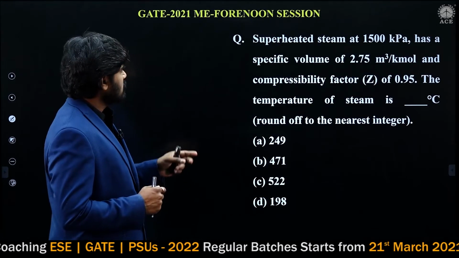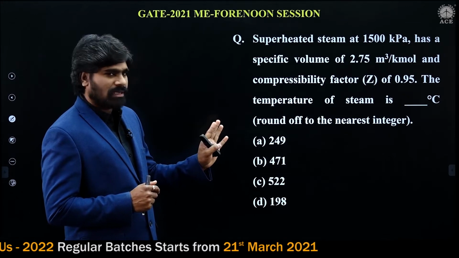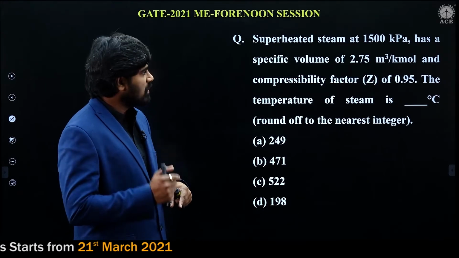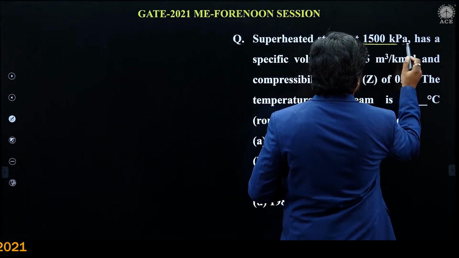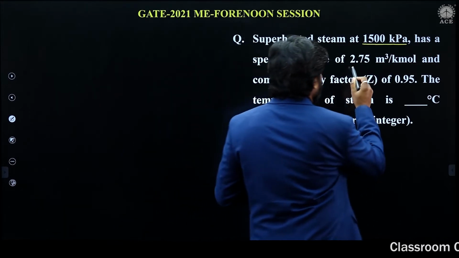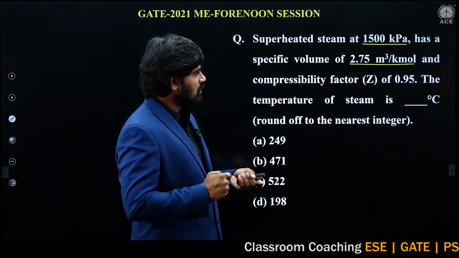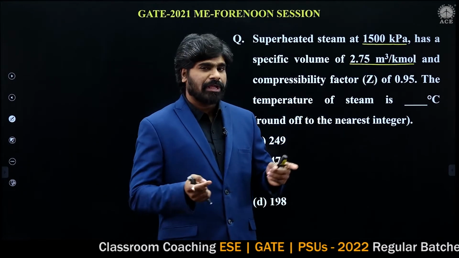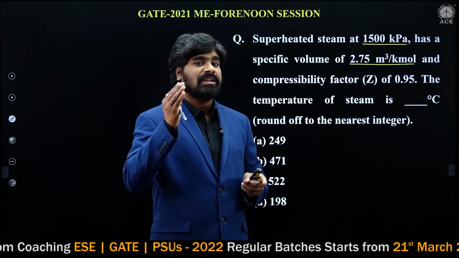Now, let us solve this problem. Superheated steam at 1500 kilopascal has a specific volume of 2.75 meter cube per kilomole. We have seen in the classes, meter cube per kilomole is molar volume, the volume of gas divided by the number of moles.